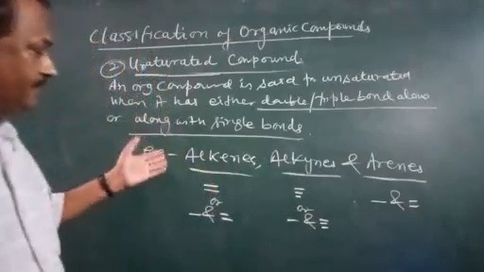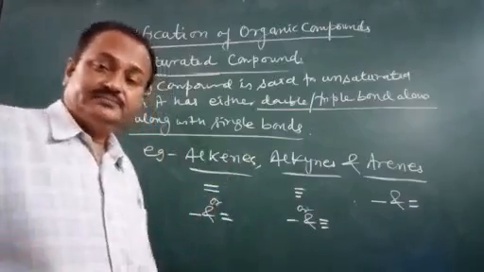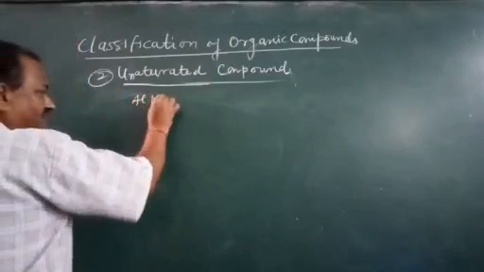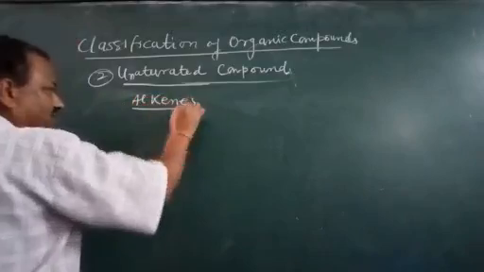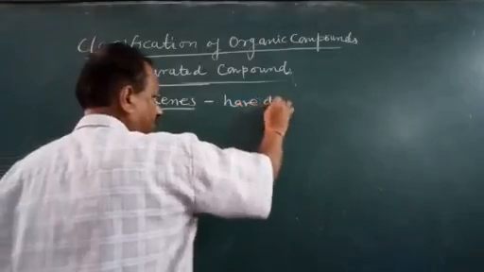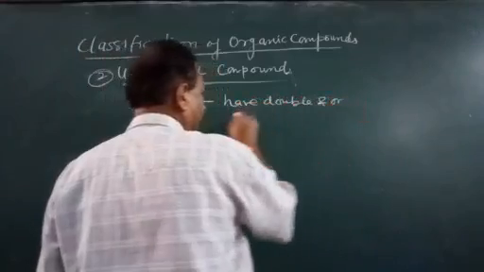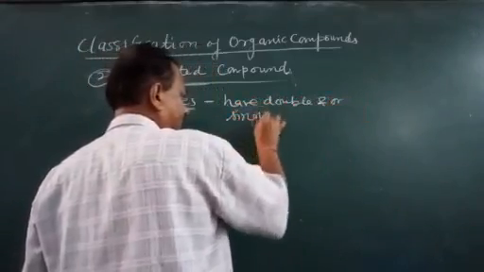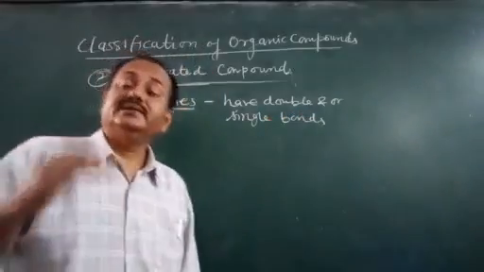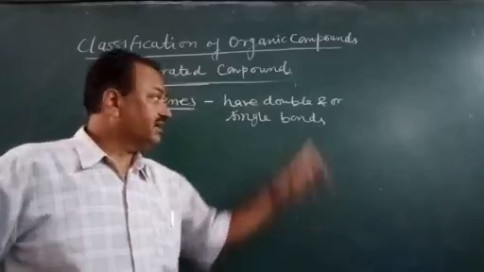We will see in detail just now. See about the alkenes. As the name indicates, alkenes have a double bond. They have double and or single bond. It means double and single when present is one condition. Second is only double bond.